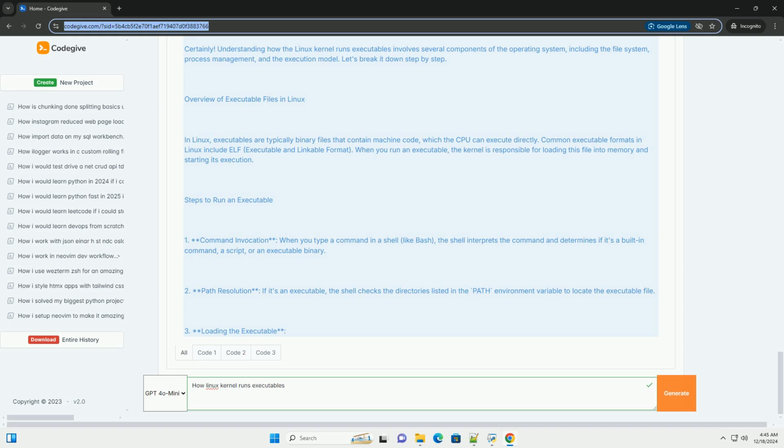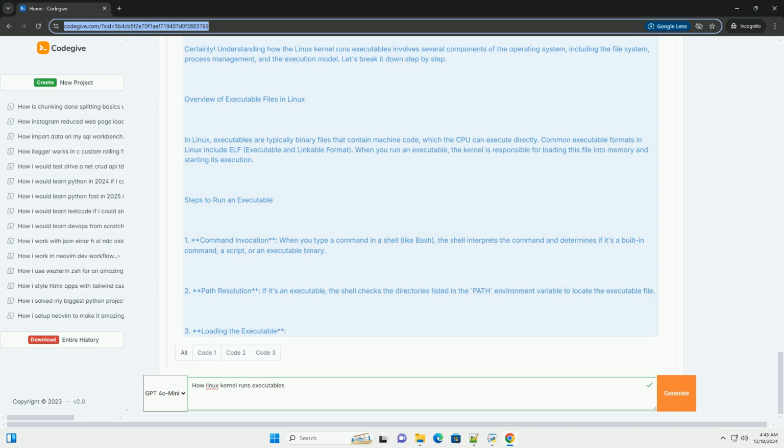1. Shell command execution. When you run ./hello, the shell looks for hello in the current directory, preceded by ./. 2. Kernel invocation. The shell uses system calls to request the kernel to execute the program. The exec system call is invoked with the path of the executable and its arguments. 3. Loading the executable. The kernel reads the ELF header of the hello executable to determine its entry point and load necessary segments, code, data, etc., into memory.